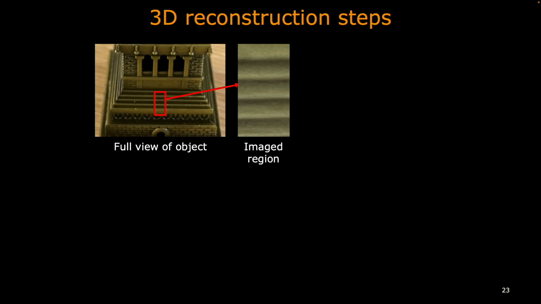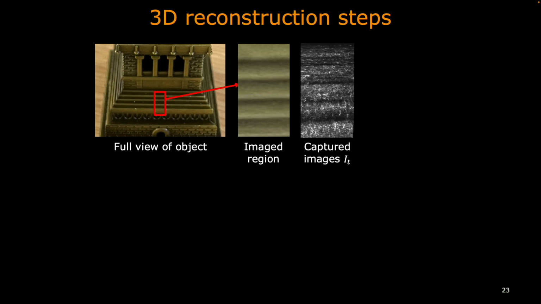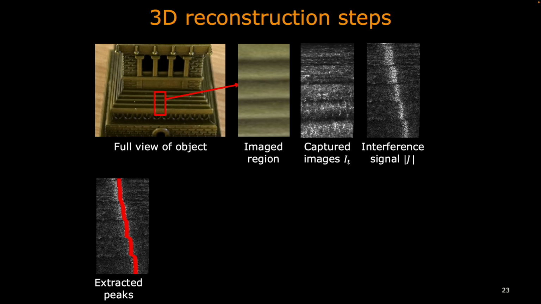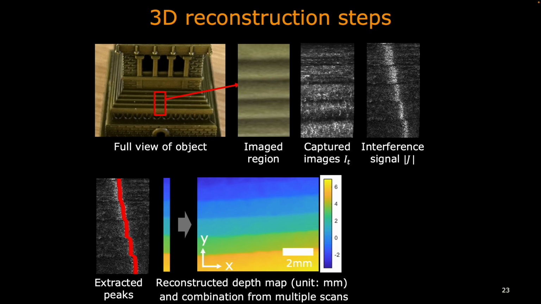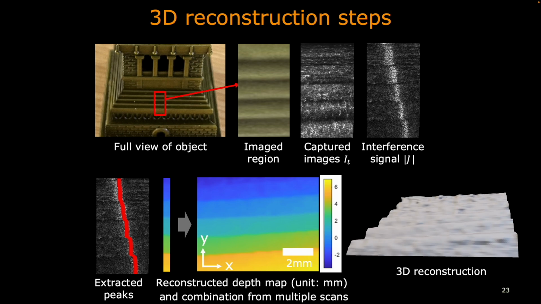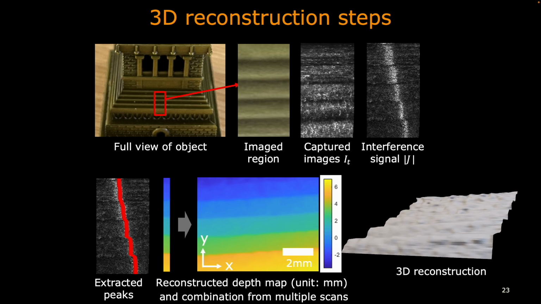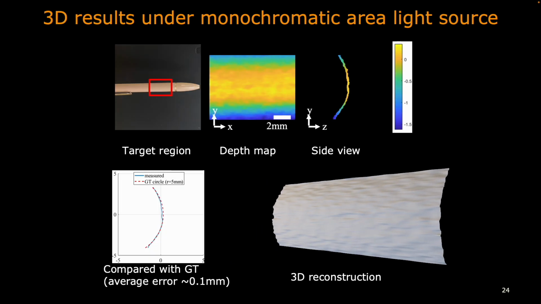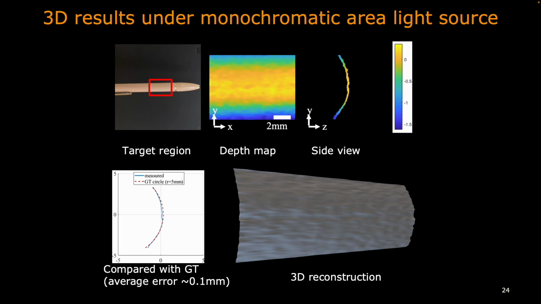Suppose the camera only sees the clear region of the target, then the captured images are almost uniform. However, we can calculate the interference signal out of the images, extract the line position, and calculate the depth of one scan from disparity. By combining multiple scans, we can get the depth map and reconstruct the 3D target. Under an ideal light condition, we can reconstruct shapes such as a cylinder with a sub-millimeter resolution.